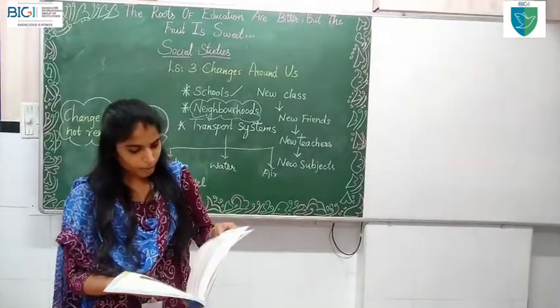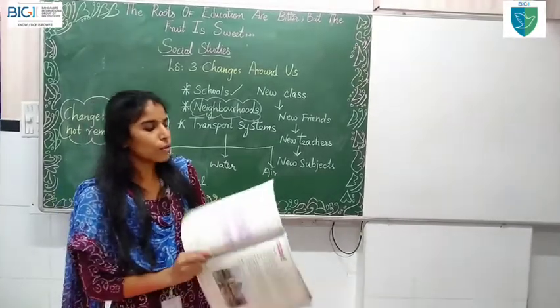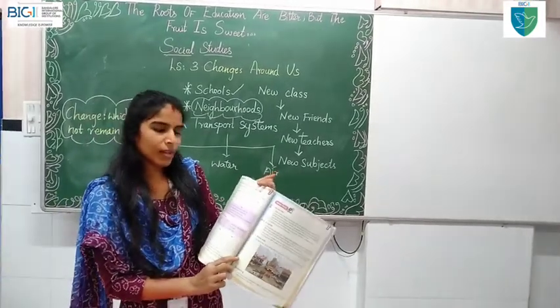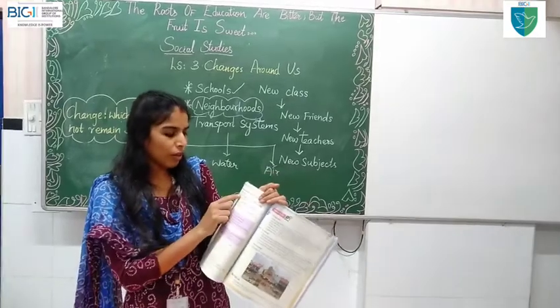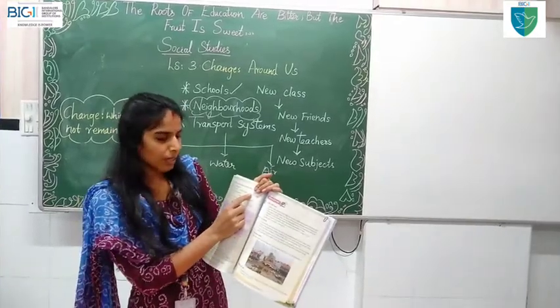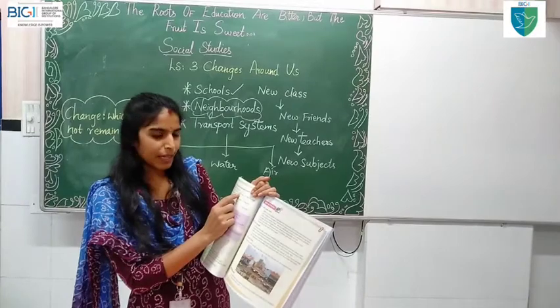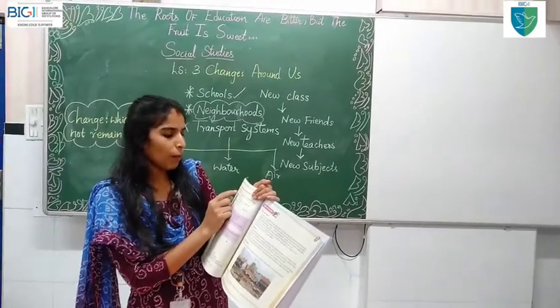So, turn to your page number 34. Choose the right answers. More than one answer may be correct. You have got 4 options, children. In that, at least 2 or 3 will be right. So you have to read the question properly and mark.